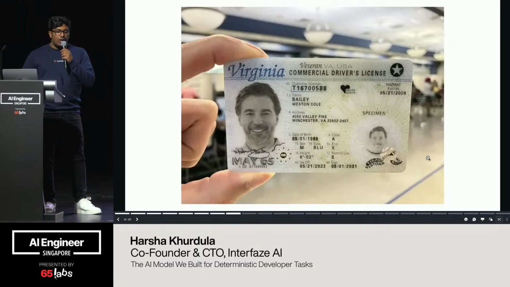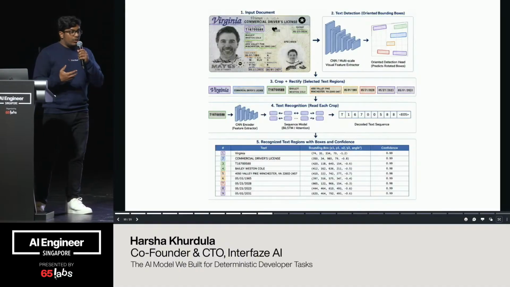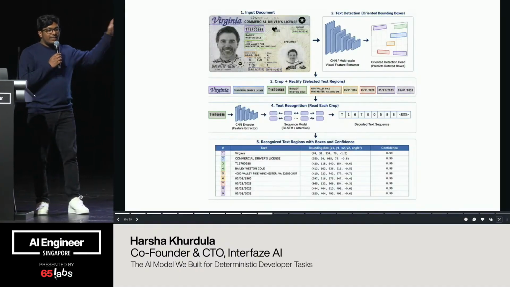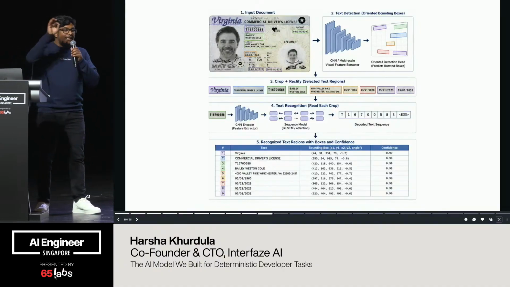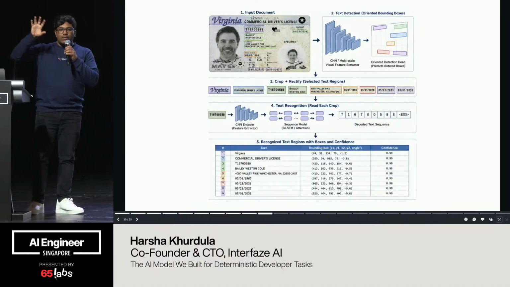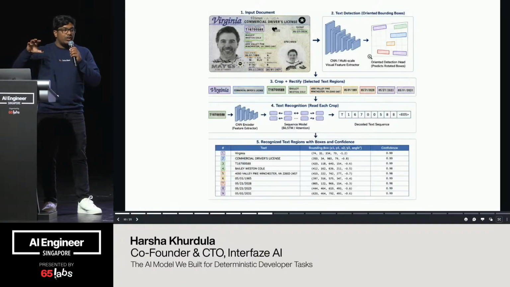This is the example that you saw, and this is the output that you saw. What is happening under the hood is that this image is fed as input to the encoder that we trained, which is a CNN stack that tells you the text regions. Each of these text regions becomes the location of the crop.